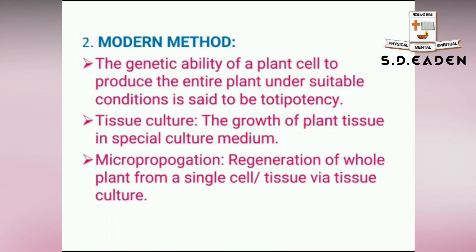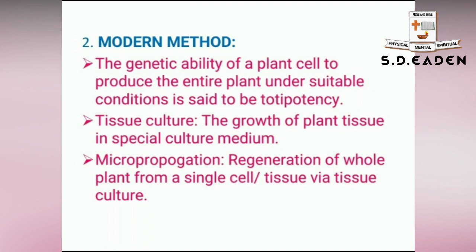Finally, moving on to modern methods, man-made, for rapid multiplication by the introduction of plant biotechnology. The principle called totipotency has been widely exploited in modern methods. Let me tell you what totipotency is.